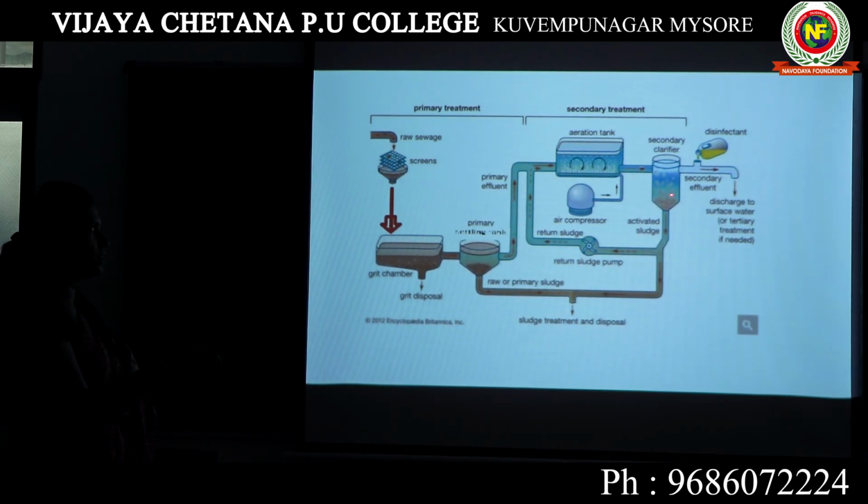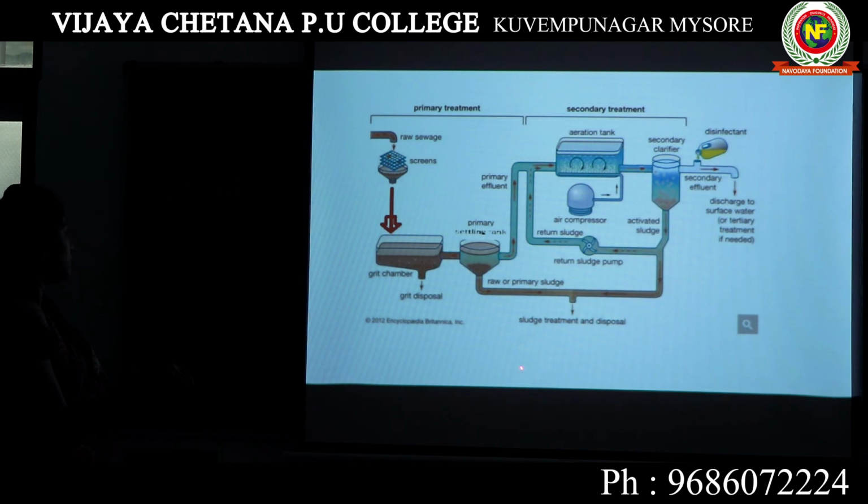Now this activated sludge, a small part of it will be added back to the aeration tank for the next batch of water coming in, and the majority of the activated sludge will be sent to a sludge digester plant, or anaerobic sludge digester.